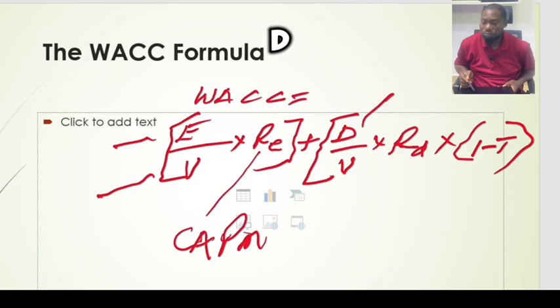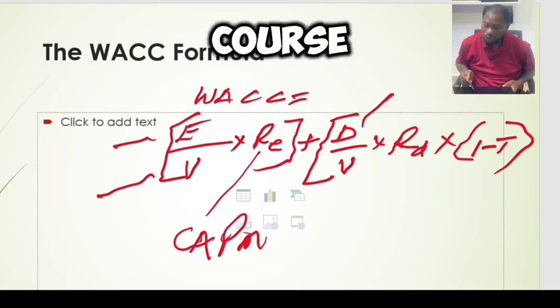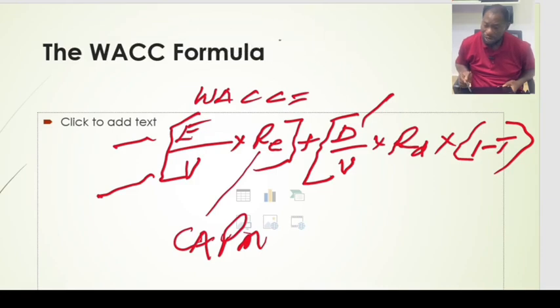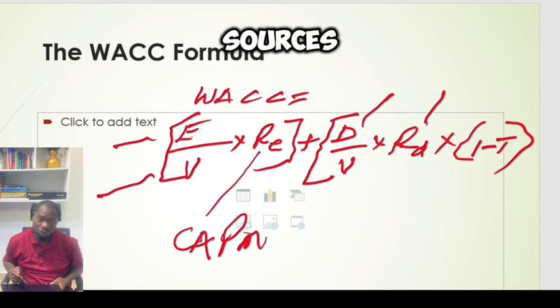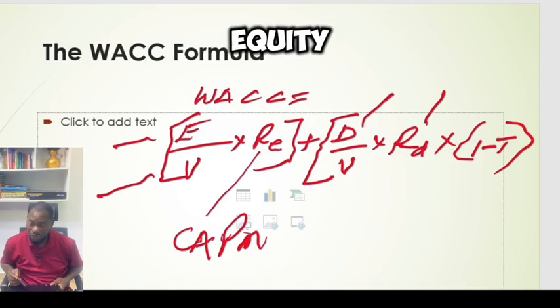Now this D, what is D? D is the part of the total capital that is debt. And of course, I've explained what V is already. Now this RD is the cost of debt. If you are taking a loan, or issuing a bond, that is borrowing money from people who buy your bonds, basically, however you do it, using any of the sources of loans, it is not equity capital, so it comes at a cost, and that is usually the effective interest rate.